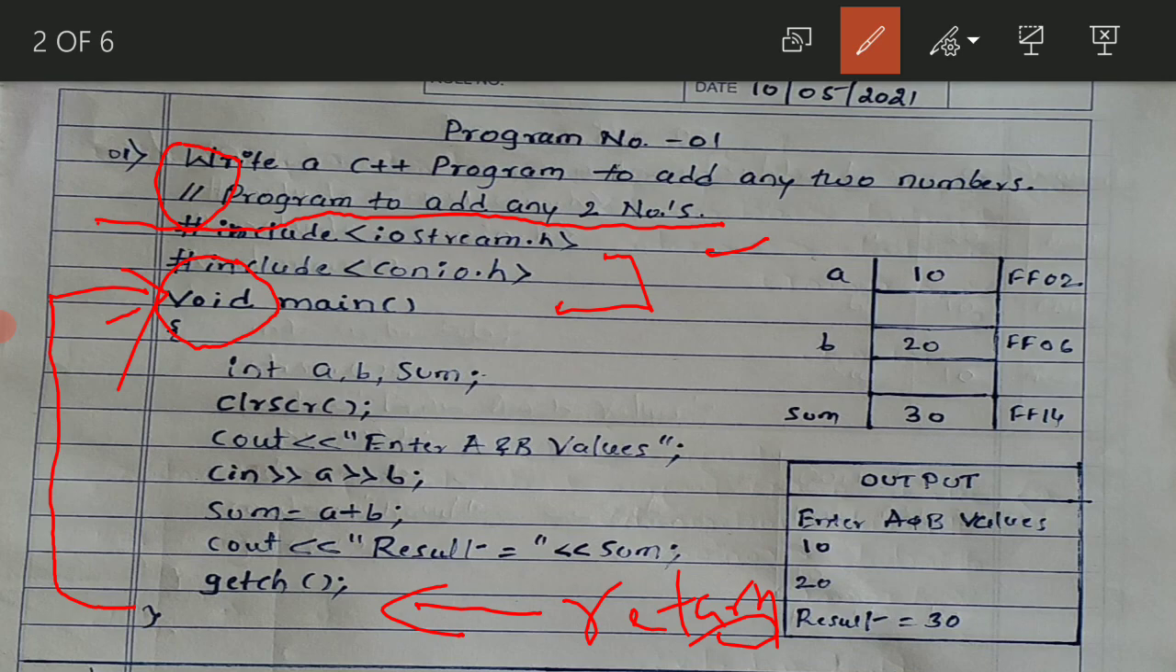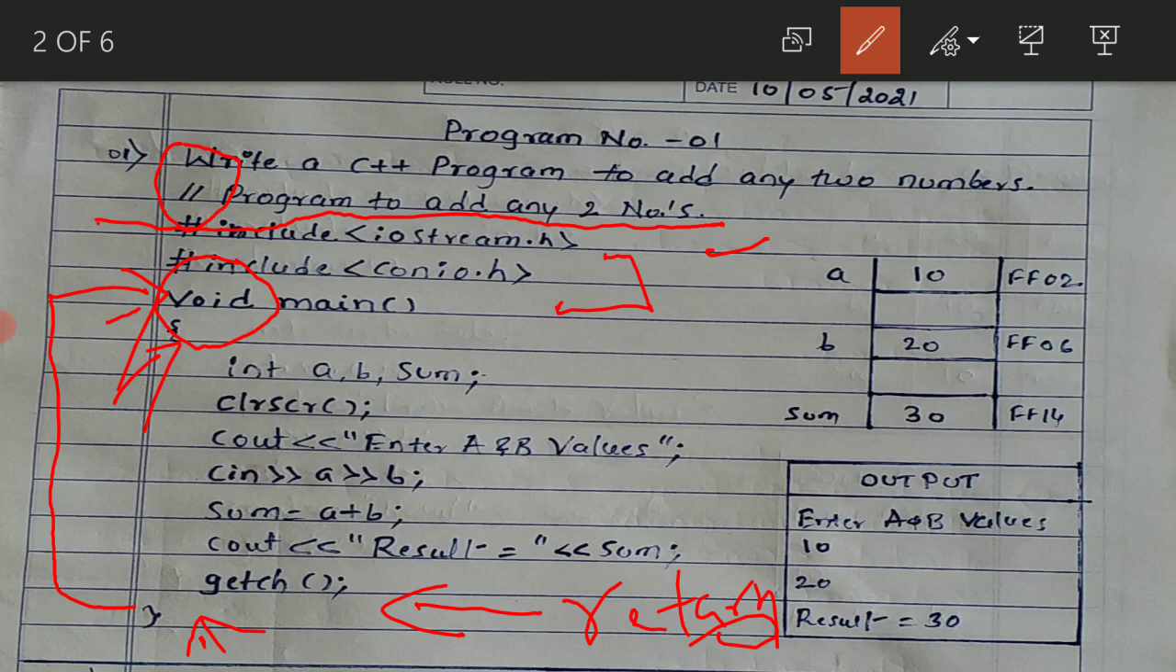You can use int. If you use int, you have to write return 0, or else if you write void main, you need not write anything after the getch or before the getch. The main program begins with an open flower bracket and ends with this closing flower bracket. So here the main program ends. The flower brackets indicate the start and end of the function.